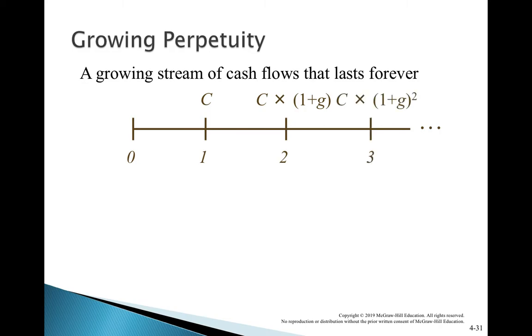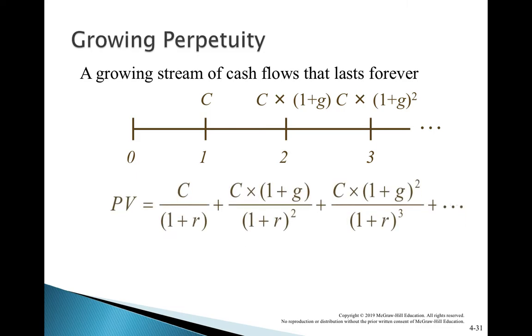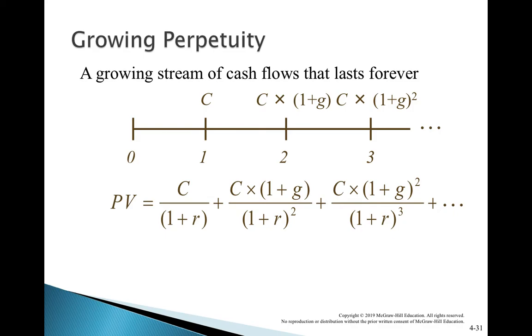Same thing, but the cash flow will grow in a continuous way. First year, it is cash flow C. Second year, C multiplied by 1 plus Z. Third year, C multiplied by (1 plus Z) square. Like that. Then what will happen? Simple. The present value is C divided by 1 plus R, C multiplied by 1 plus Z divided by (1 plus R) square, C multiplied by (1 plus Z) square divided by (1 plus R) to the power 3. So the numerator 1 plus Z can be taken as common. Using the mathematical interpolation, you can get the formula C divided by R minus Z.